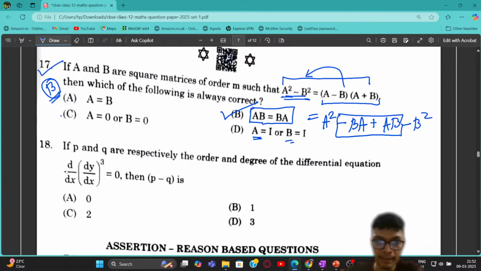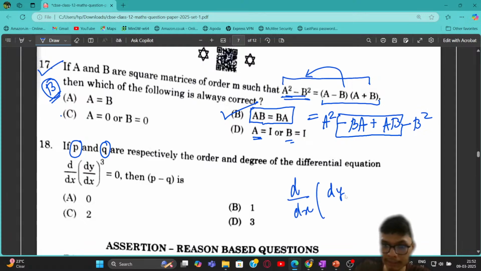17 is very simple, right? The next problem talks about the order and the degree of a differential equation. If you check over here, P is the order and Q is the degree of this differential equation. What you can see over here is that the differential equation has dy by dx whole cube, right?